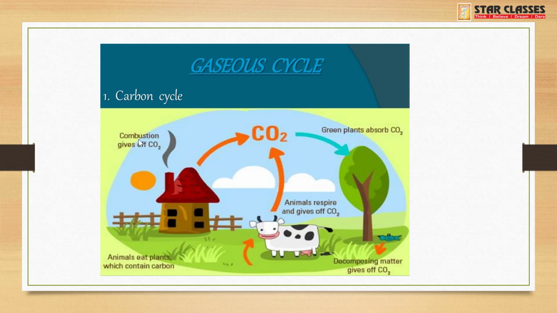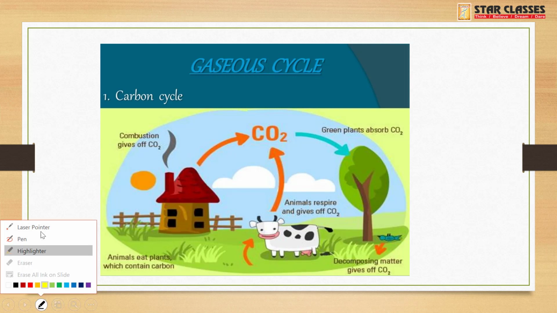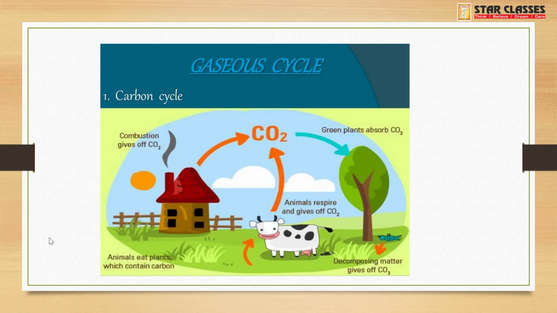See, combustion gives off carbon dioxide. Okay, now we know that all the fossil fuels, when burnt or combusted, release what? Carbon dioxide. So this carbon dioxide is let into the atmosphere. This carbon dioxide is taken by green plants, because green plants absorb carbon dioxide to prepare their own food in the process called photosynthesis.